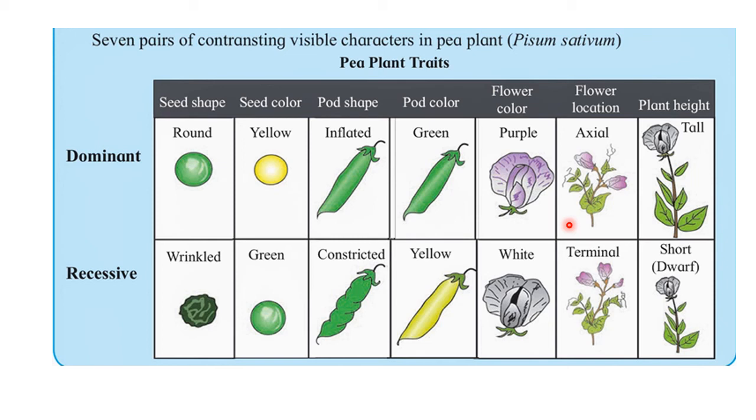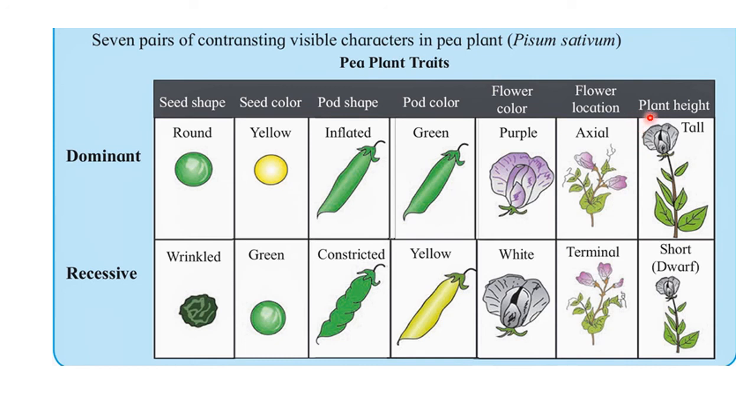Then the recessive character is the terminal flower. Terminal flower means the flower which is present at the top or at the apex of the branch or stem, or it is present at the end point of a branch or stem. Hence it is called a terminal flower and it is one of the recessive characters found in the pea plant.